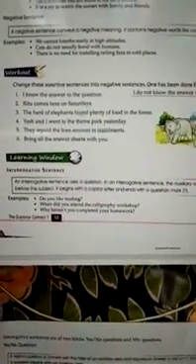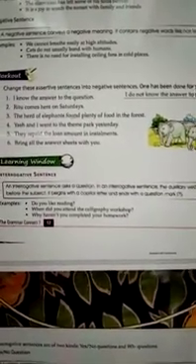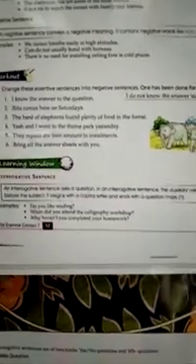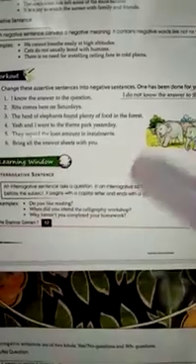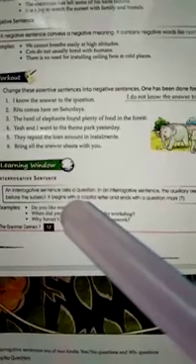Next is interrogative sentences. What are interrogative sentences? Interrogative sentences ask a question. They begin with a capital letter but end with a question mark. Remember this point. Start with a capital letter but end with a question mark. In every interrogative sentence, the question is started with the WH family and ends with a question mark.